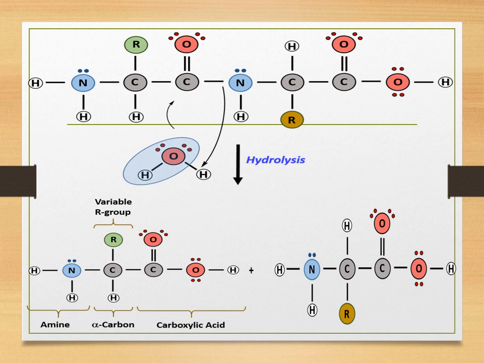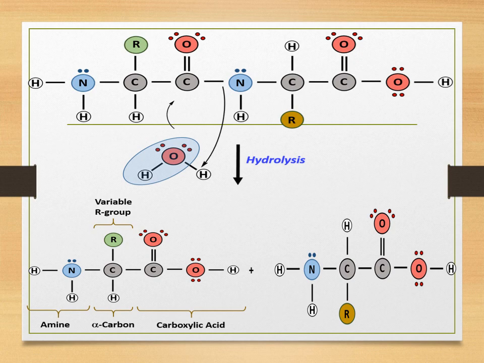It has the priority. The carbon atom next to the main functional group is called the alpha carbon, and as this amino acid has this alpha carbon, it is called an alpha amino acid. Over here you can see two different molecules of alpha amino acids.